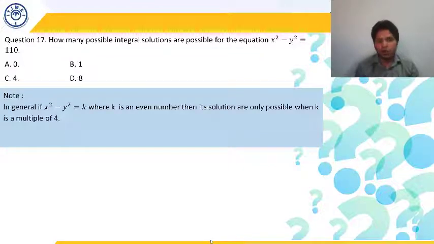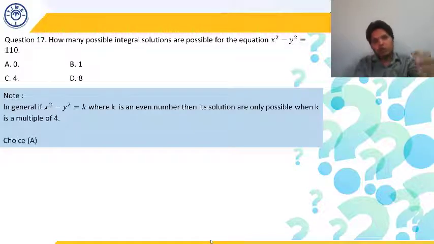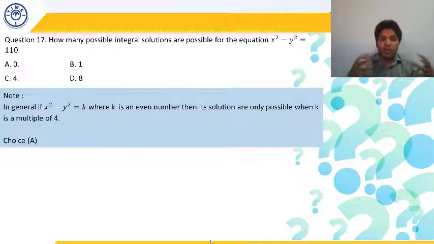Otherwise their solutions are not possible, or you can say integral solutions are possible only when k is a multiple of 4. Otherwise it is not possible, because one of x plus y and x minus y will become even and one of them will become odd, and when we add them, even plus odd is going to be odd, and twice of something is equal to odd, so something will become odd upon 2, which is not an integer. So the value of x or y will not come out to be an integer.